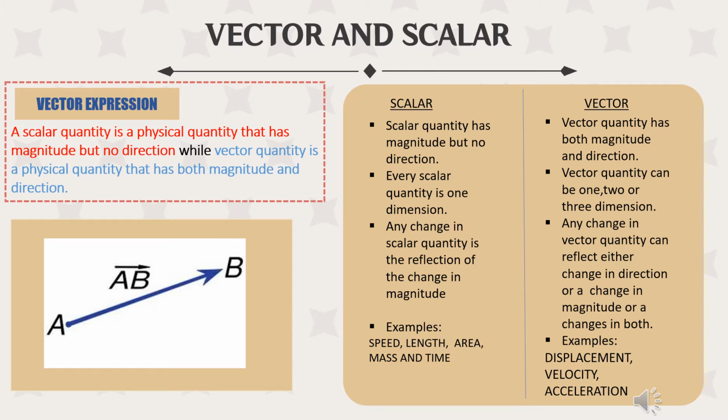Next is vector. Vector quantity has both magnitude and direction. Vector quantity can be 1, 2, or 3 dimensions. Any change in vector quantity can reflect either a change in direction or a change in magnitude or a change in both, such as, for example, displacement, velocity, and acceleration.